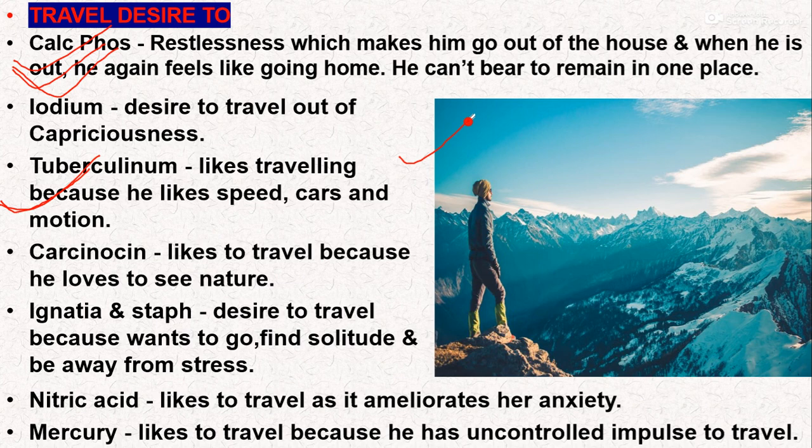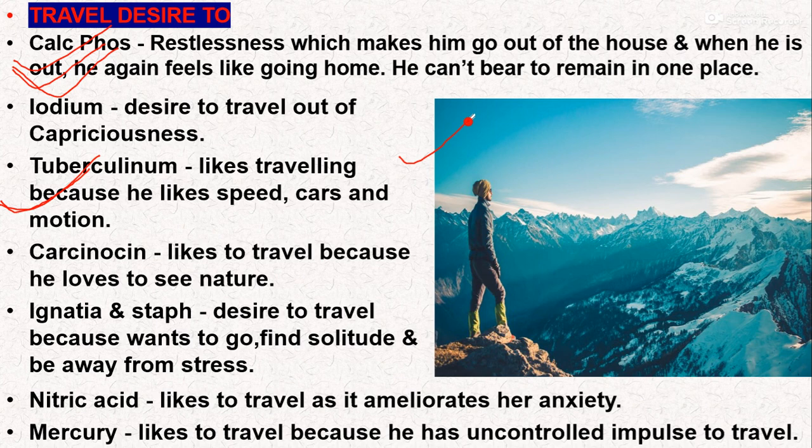So Tuberculinum loves traveling because of the speed, cars and motion, while Calcarea phos is a fearful medicine. So they do not have any interest in these things. Basically, Calcarea phos travels in a four-wheeler or the train and they love the destination.